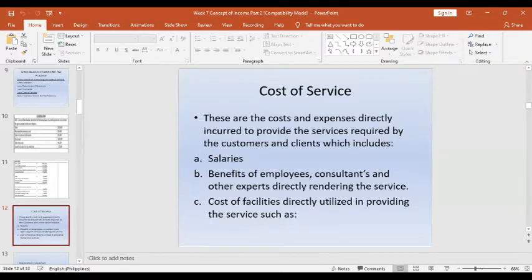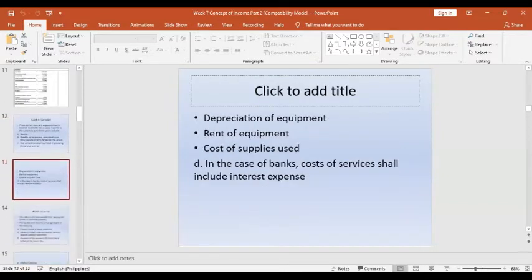And of course, the cost of facilities directly utilized in providing the service, such as the possession of equipment, rent of equipment, cost of supplies used. And even in the case of the banks, the cost of services shall also include the interest expense.